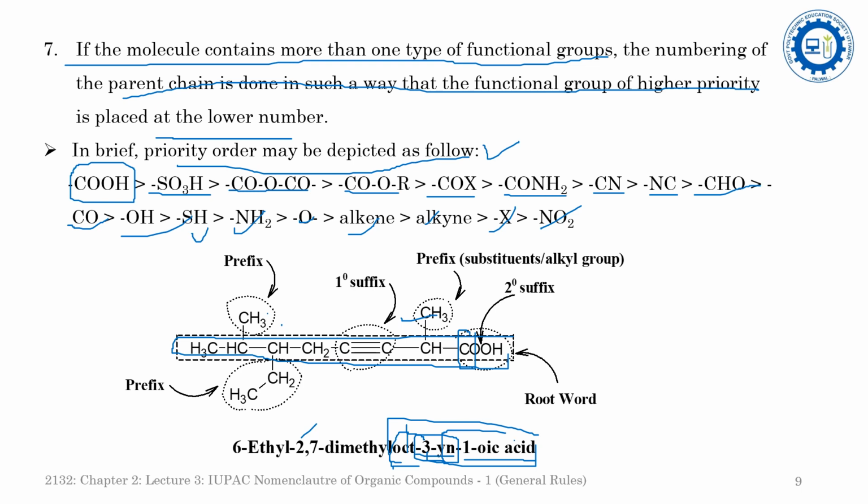While arranging ethyl and methyl in alphabetical order, ethyl comes first. So the name of this compound is 6-ethyl-2,7-dimethyloct-3-yne-1-oic acid.